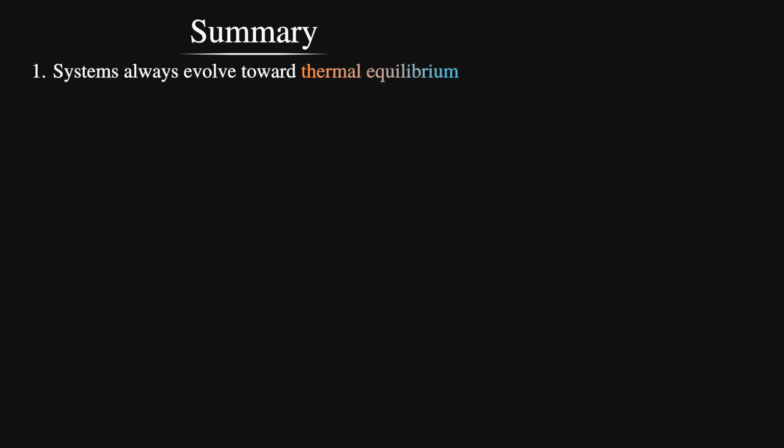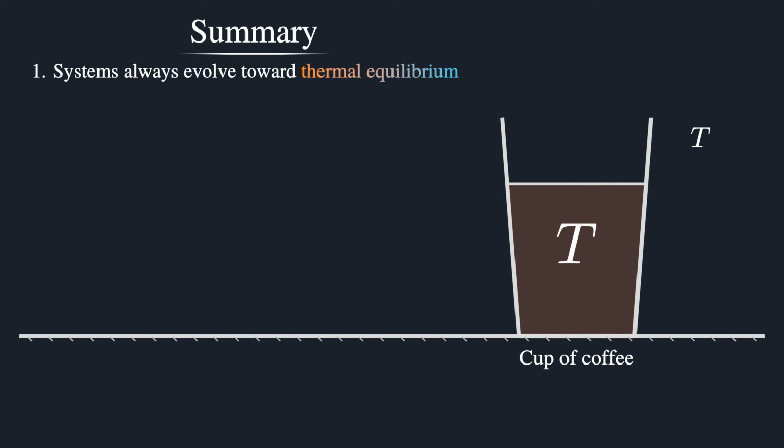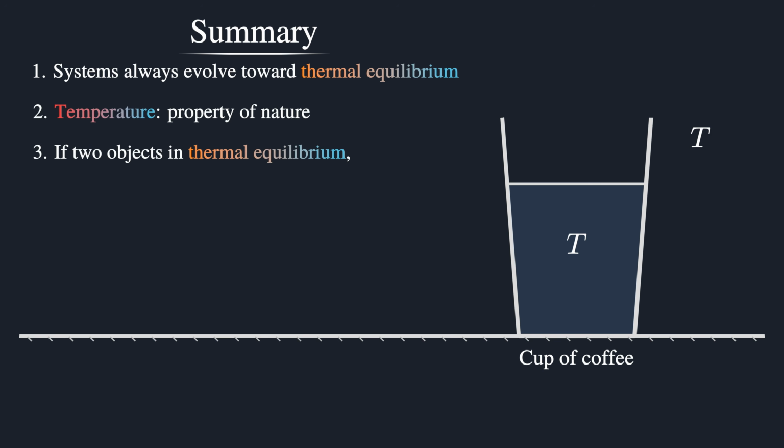So let's make clear what we've learnt in this video. Firstly, we've seen that systems evolve toward thermal equilibrium in nature. Thermal equilibrium occurs when two systems remain settled. Their level of warmth doesn't change further. We then made a proper description of what this warmth is. Instead of just being something we feel, it is a property belonging to the materials themselves. We call this property temperature. If two objects are in thermal equilibrium, they have the same temperature.